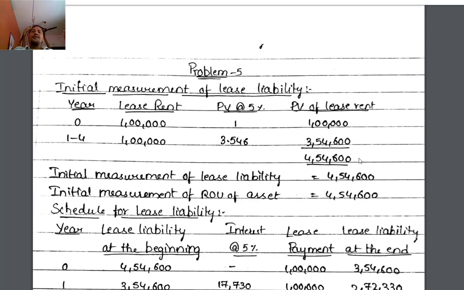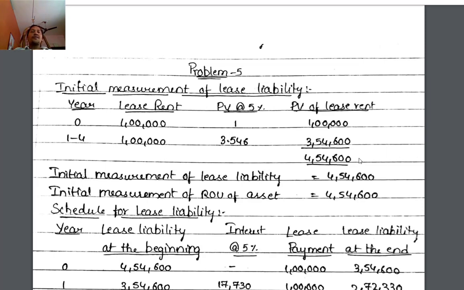So initially, we have to consider lease liability of 4,54,600. Then the initial measurement of the right of use asset: we have to consider the initial measurement of lease liability, and any direct costs incurred by the lessee, nothing given, and any payments before commencement of lease, nothing there.